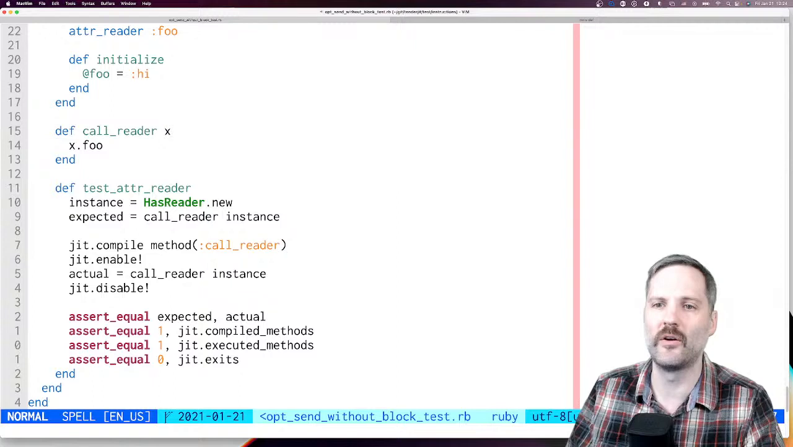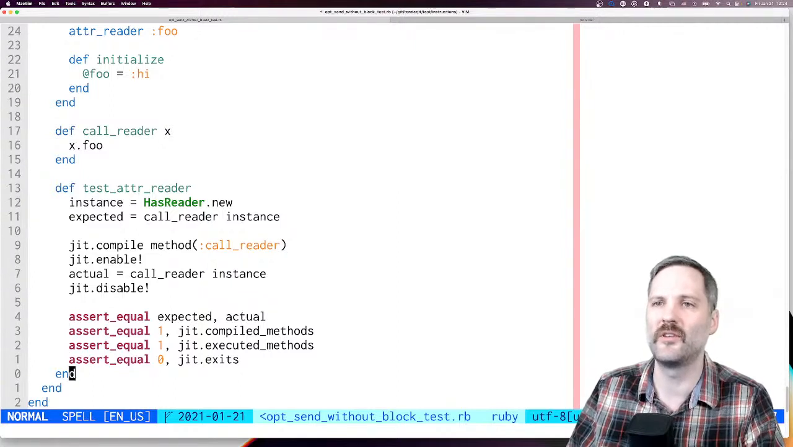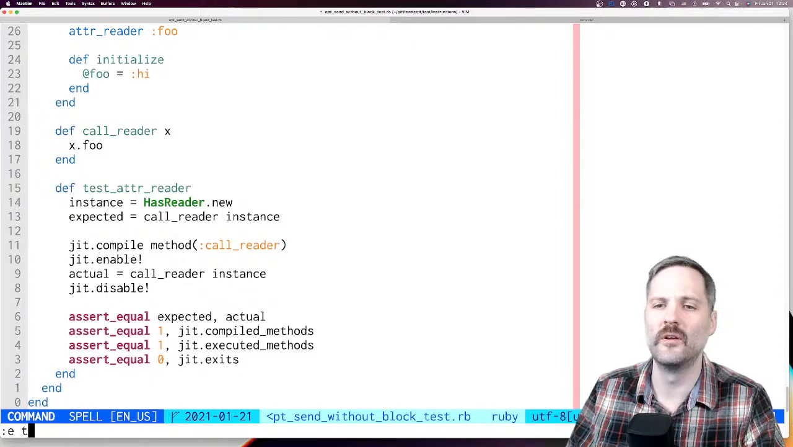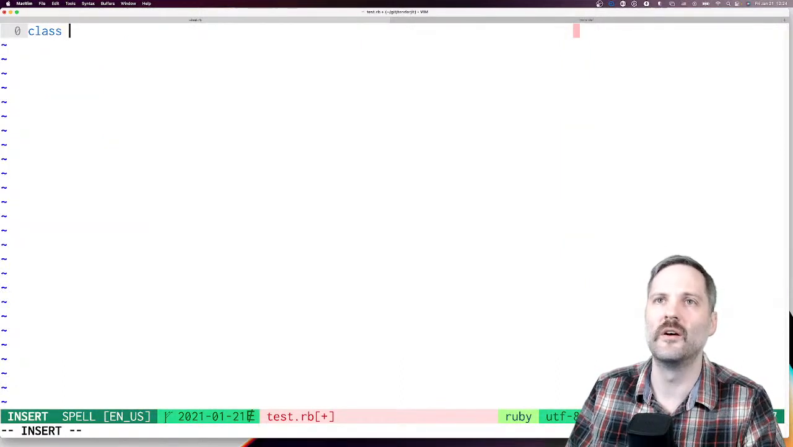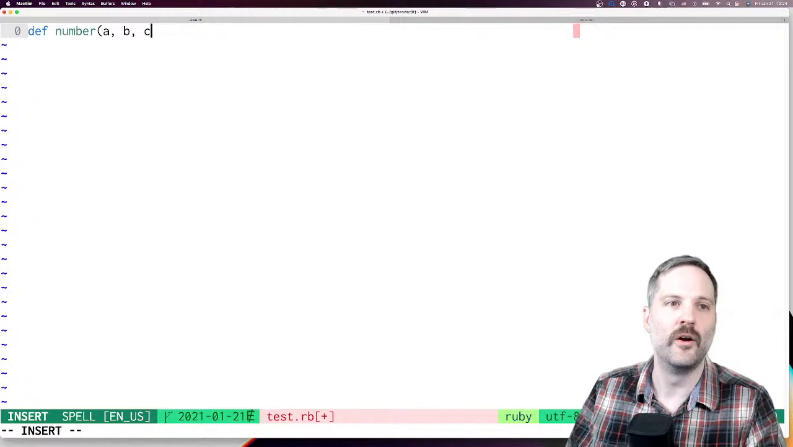All right, back over here. So let's write our test case. Actually, let's make a test case, not like this. What did we have? We want to do something with splat args, so let's do def number a b.